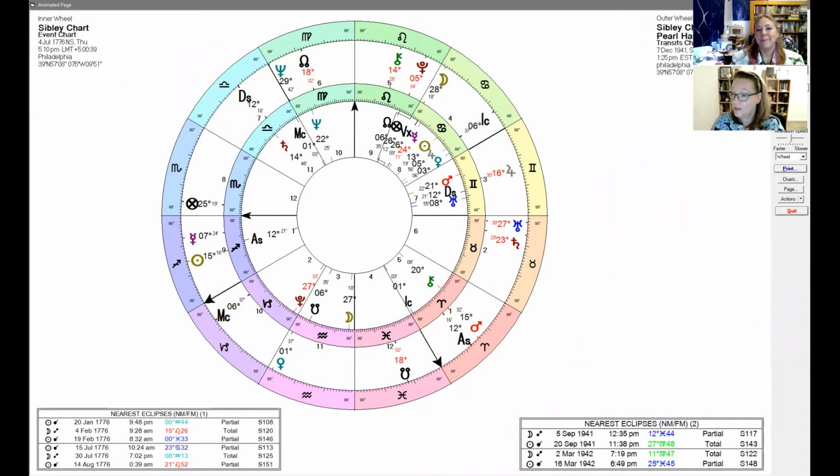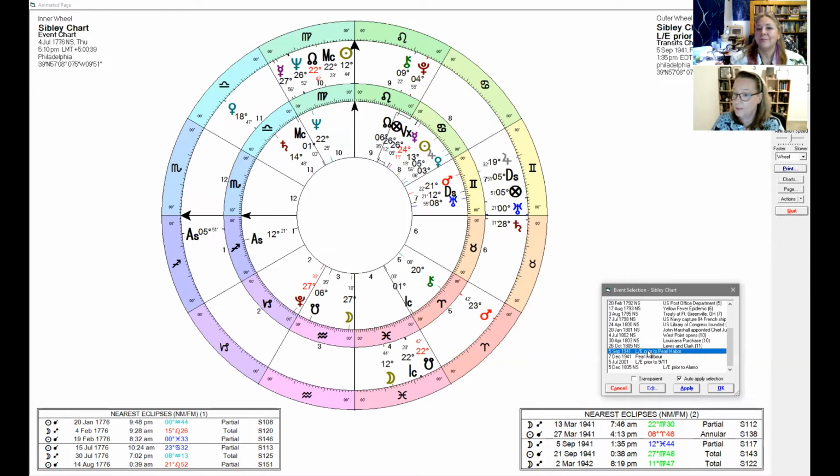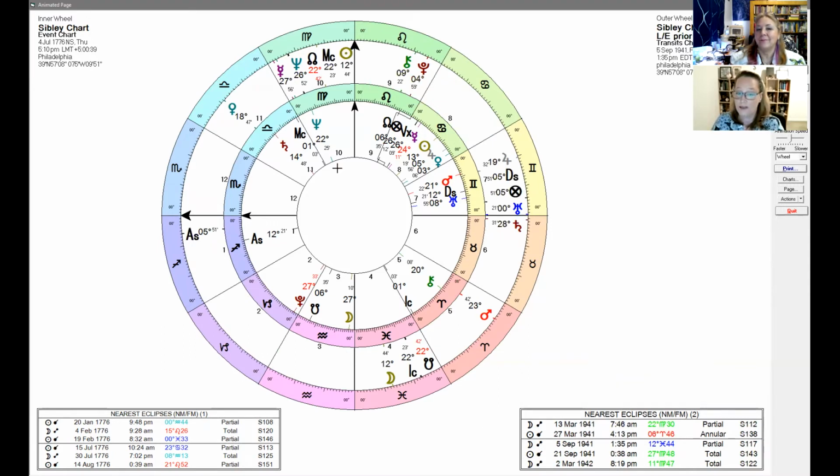That was the 7th of December, 1941. But the prior eclipse was the 5th of September, 1941. So I'm just going to bring that up. The lunar eclipse, which means it was a full moon, so the sun and the moon are opposite, and it's at 12 degrees of Pisces.